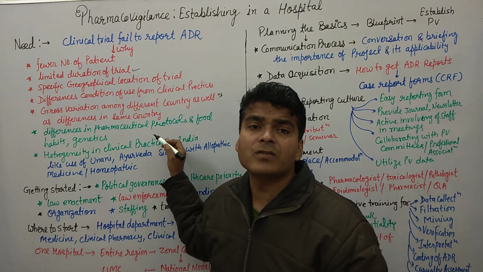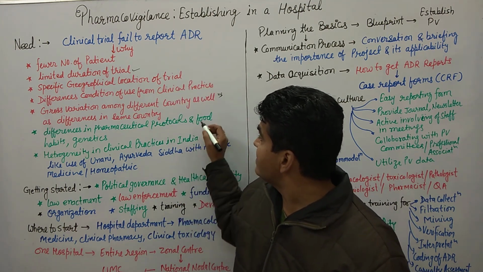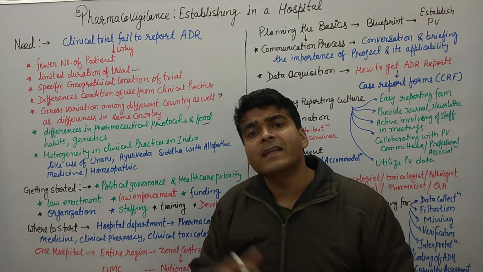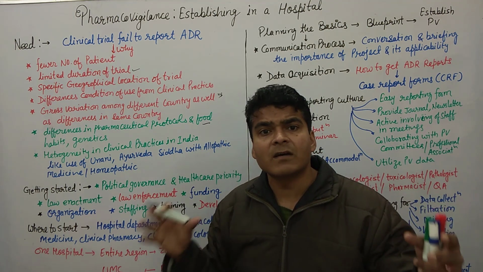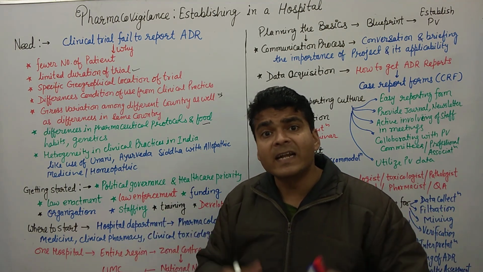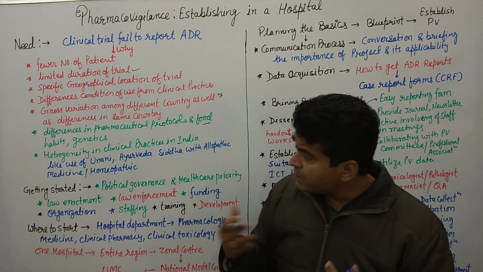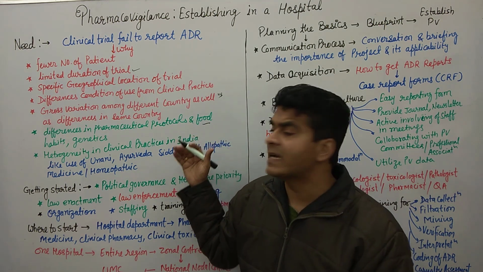So that may also cause some problems to identify the ADRs, as well as food habits and genetics of the whole country, as well as from country to country. It is different. I already gave the example, like North Indian and South Indian food habits are different. Similarly, Indians and Americans have different food habits. So this may also cause problems to report the ADR during the clinical trial.